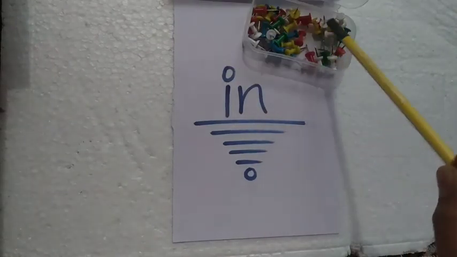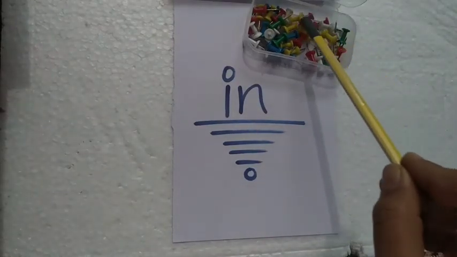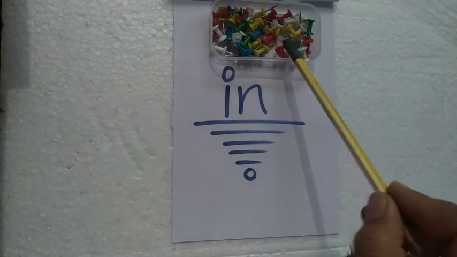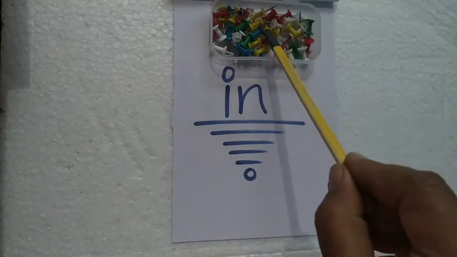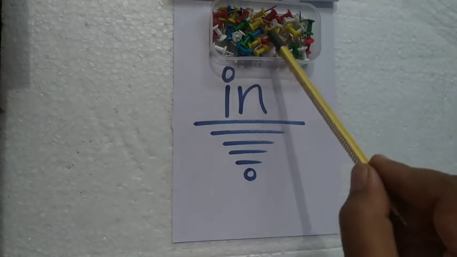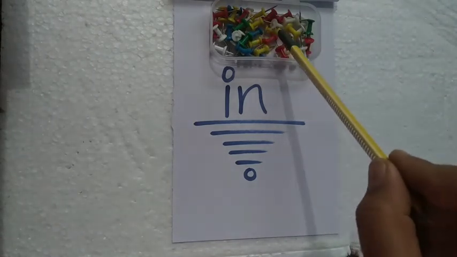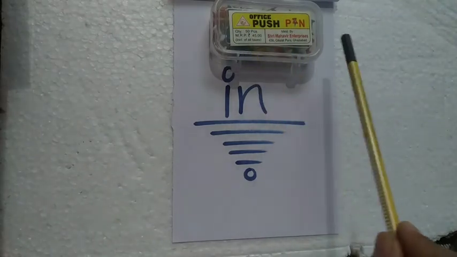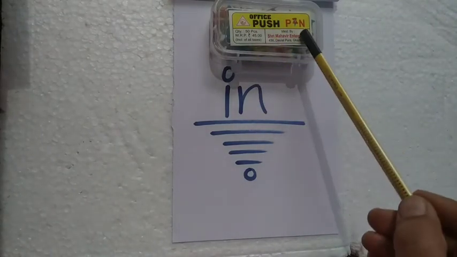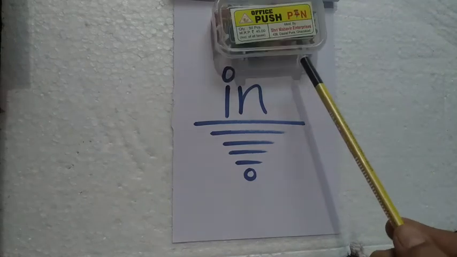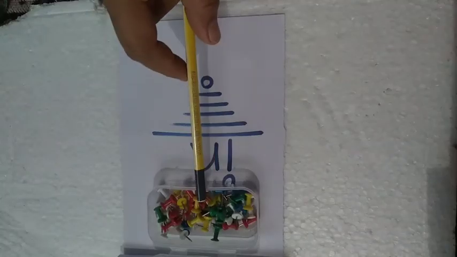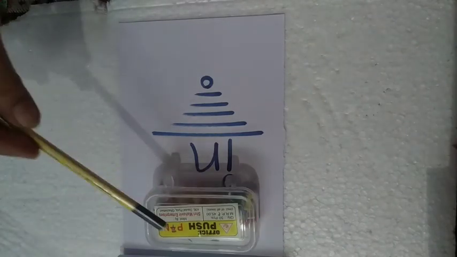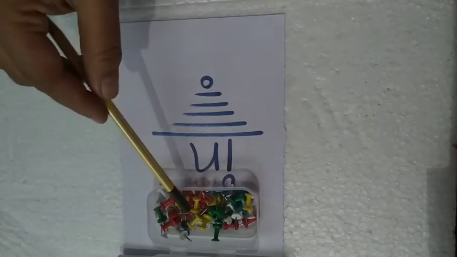Okay, now what is the position of these pins? अब इन pins की क्या position है? Where are the pins? The pins are in the box. Okay, ये pins जो है box के अंदर है. In the box, not on the box. हम on the box कहेंगे तो wrong हो जाएगा, है ना, क्योंकि box के ऊपर है, pin नहीं है. What is the position then? We can say that pins are in the box. Okay, not on the box. They are in the box.